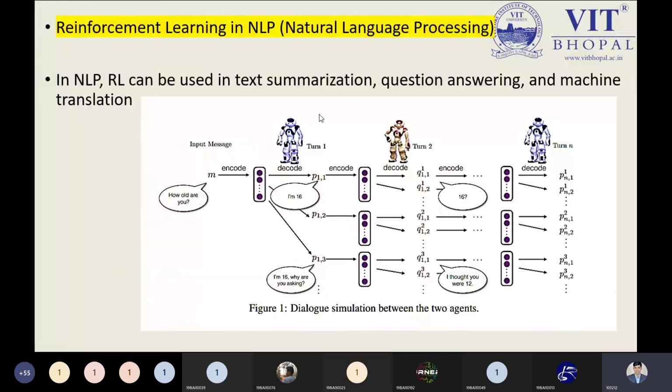So from reinforcement learning, natural language processing also plays an important role. What are the various steps? It has text summarization, where you put the message as text. Now Google Translator, as I told you, and question answering. If someone asks me a question in French, I'm unable to understand, so at least with the help of the translator, I can understand what you are asking me, and the same reverse process is possible.